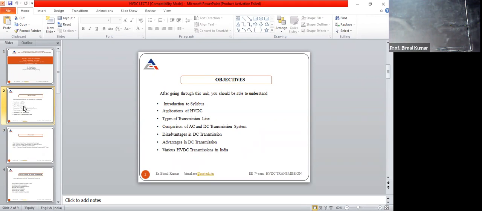So converter station 1 is a rectifier, right? Then this DC will be transmitted from the generating station to the destination. This destination is generally a substation, right?